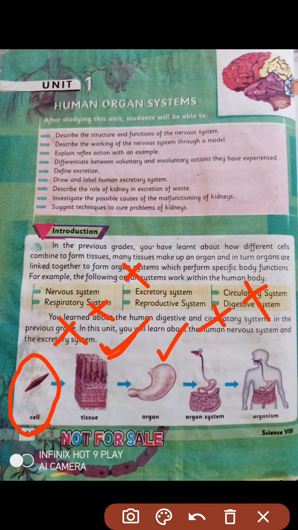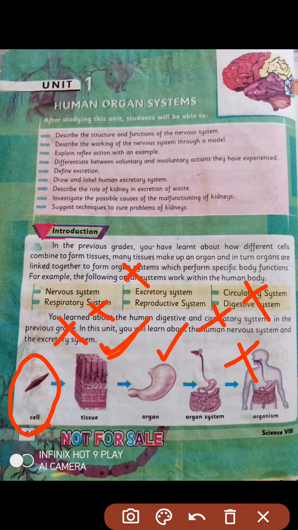These organ systems coordinate with each other and help each other, and they form an organism, which is the peak point, a complete organism in which the functions are properly going on.